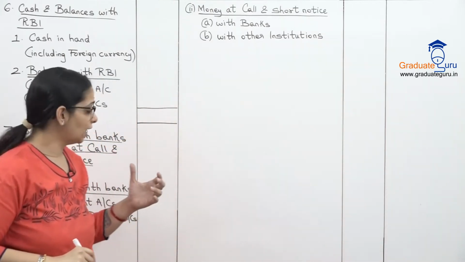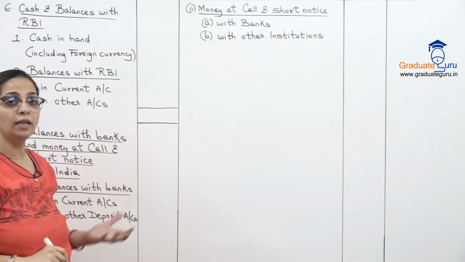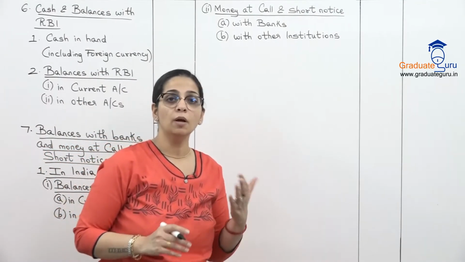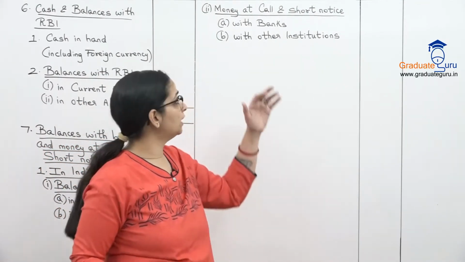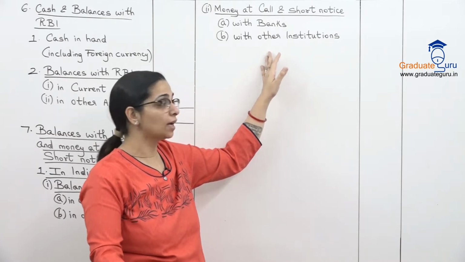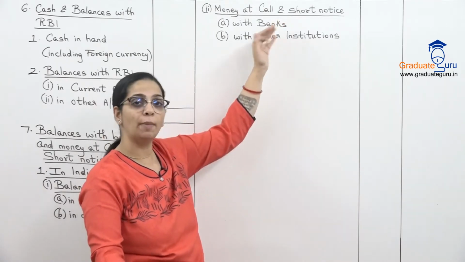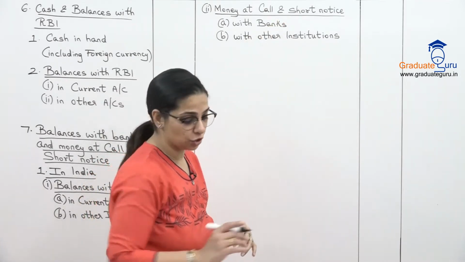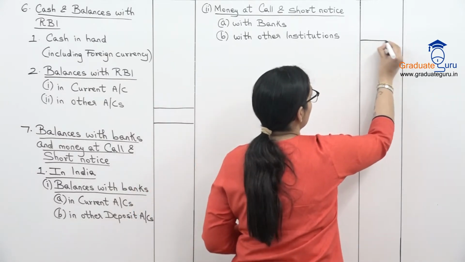So this all will cover our in India. So in India I can have balance with bank and I can have money at call and short notice. Again, within that I can have it with bank or with any other institution. So this will give us our first total.